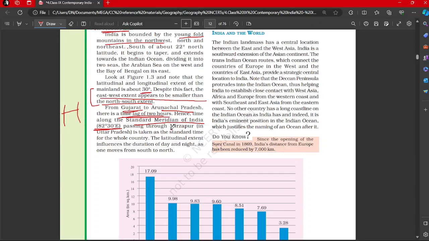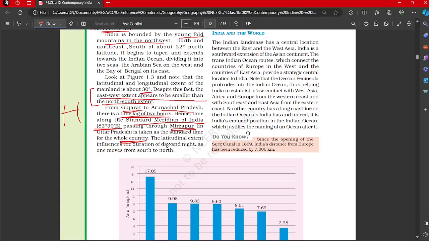It passes through Mirzapur in Uttar Pradesh, and that is taken as the standard time for the whole country. Even if you are in Arunachal Pradesh, you will follow the standard time. Whatever time it is there is taken as standard for the whole of India.